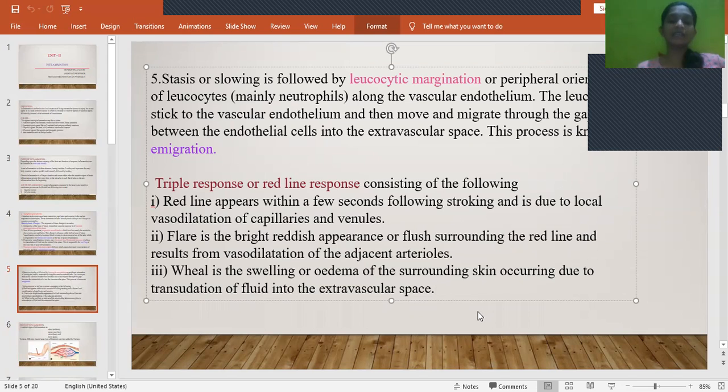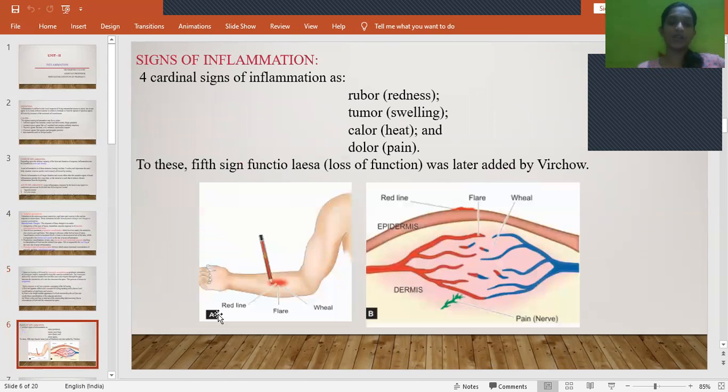So wheal is nothing but swelling. So red line, flare, and swelling. If you see, this is the arteriole, the main arteriole, which is involved in this reaction. Because of this vasodilation, here we can see this red line. So these are the adjacent arterioles and venules. Because of this, you can see this pinkish discoloration, that is flare.